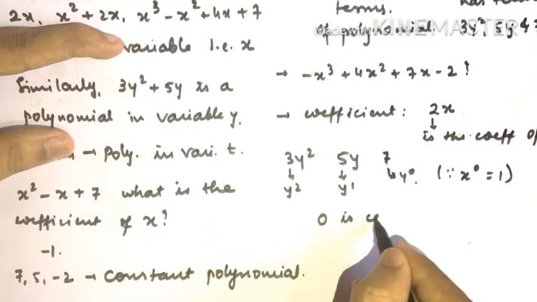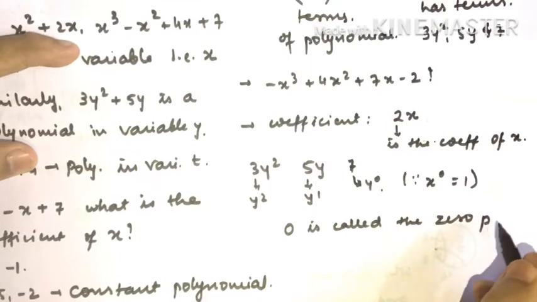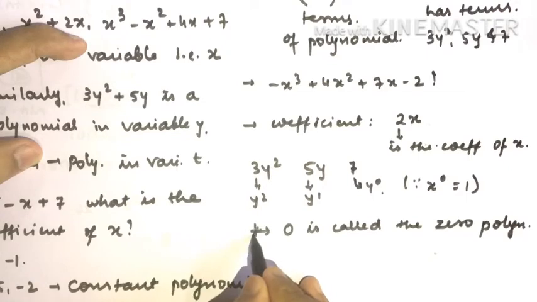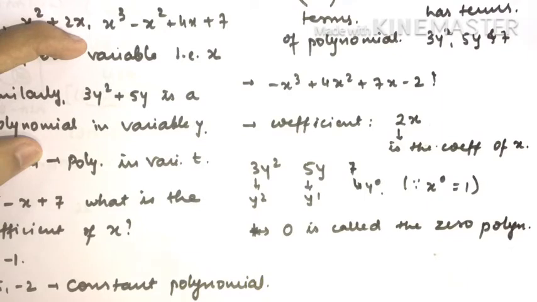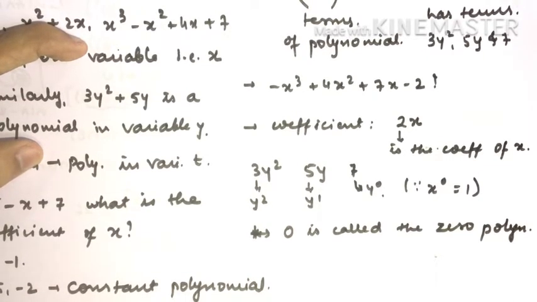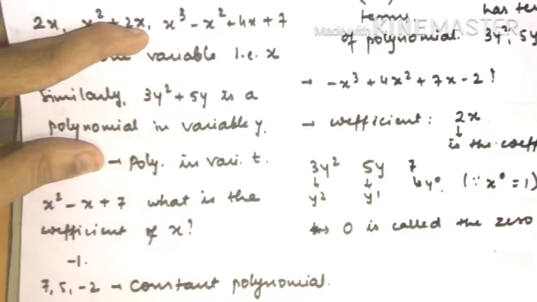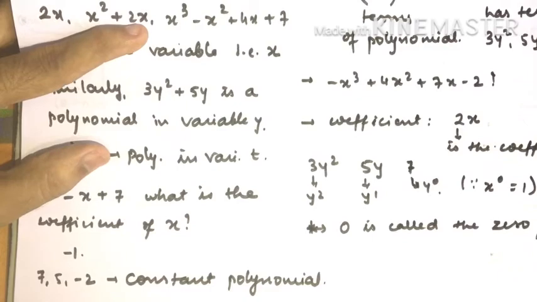Then 0 is called the zero polynomial. This is very, very important. In a 1 mark question this could be asked. Can we have a zero polynomial? It is a yes or no kind of question. So yes, there is a zero polynomial. We call 0 the zero polynomial, and the remaining numbers are called constant polynomials. Are you getting my point?